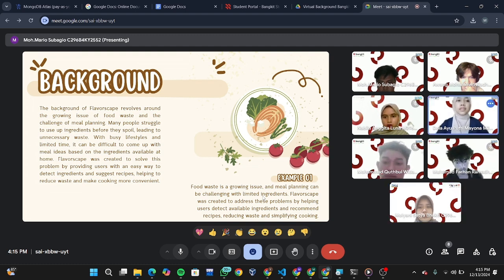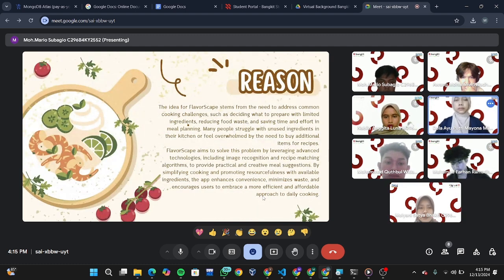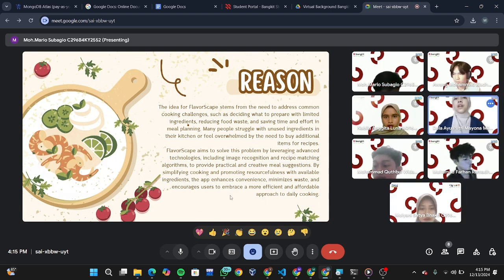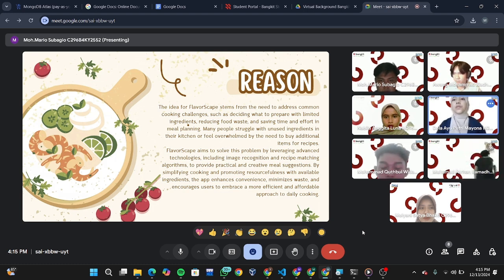Okay, next. This list is the reason for the Flavorscape application. The idea for Flavorscape stems from the need to address common cooking challenges, such as deciding what to prepare with limited ingredients, reducing food waste, and saving time and effort in meal planning.